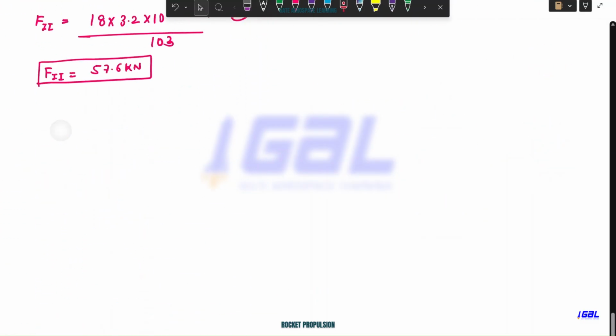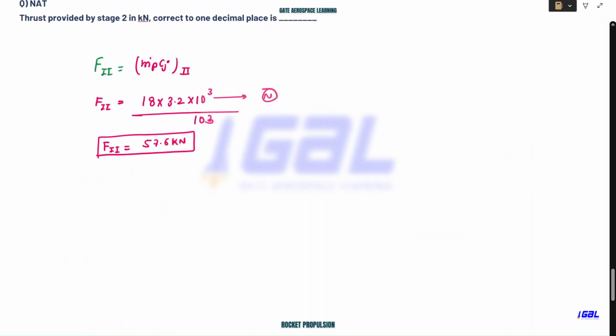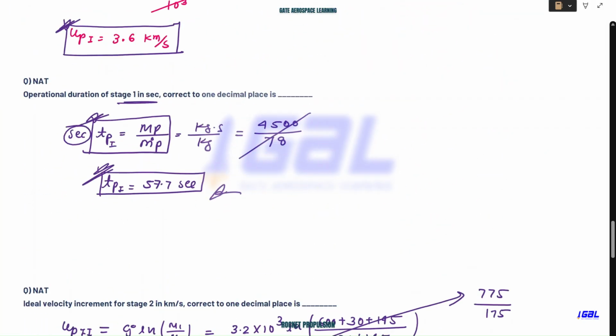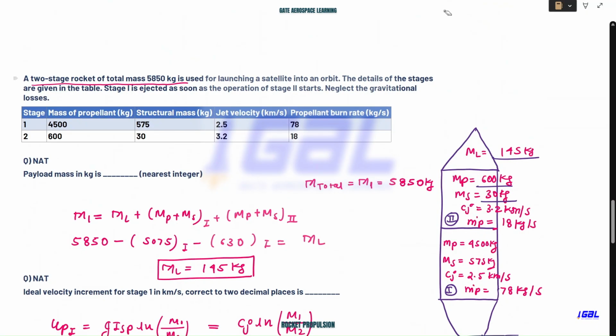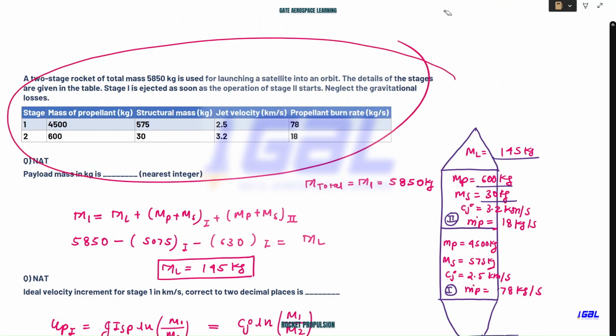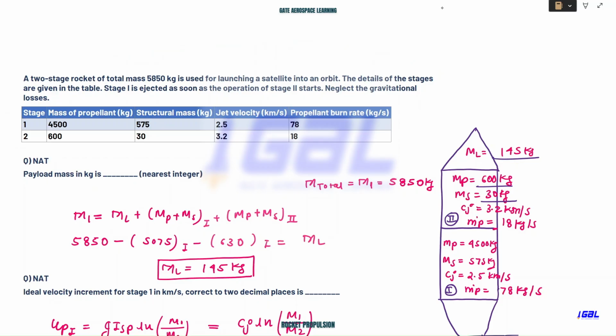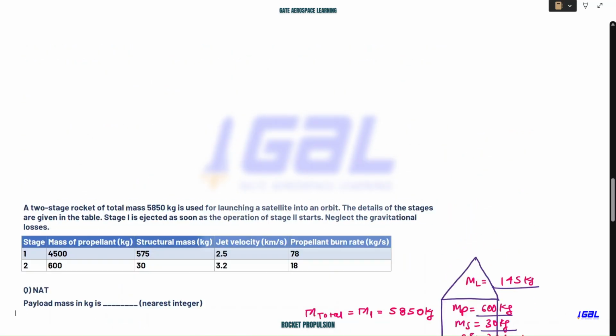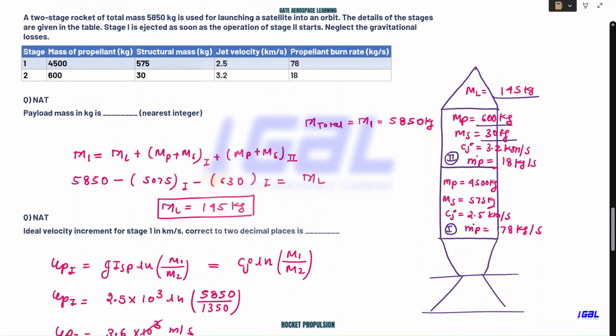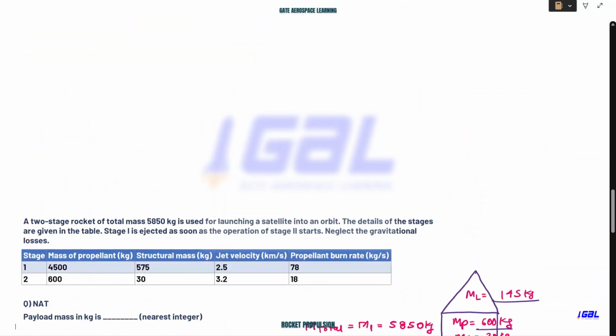So I hope this is clear to you, how we do each and every calculation, each and every parameter, when we are concerned with the multi-staging of a rocket. This kind of question they can frame in your exam. You should be very much clear about when and how to consider M1 and M2 for the first stage and second stage. I hope you understand. You have learned many things from this question as well.